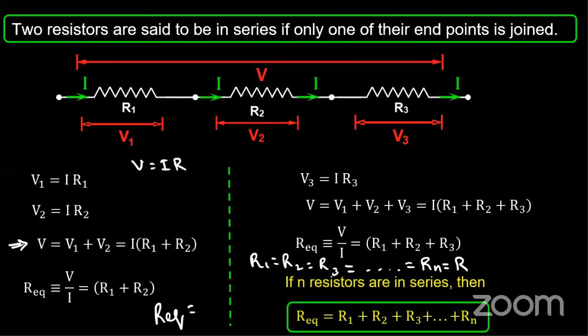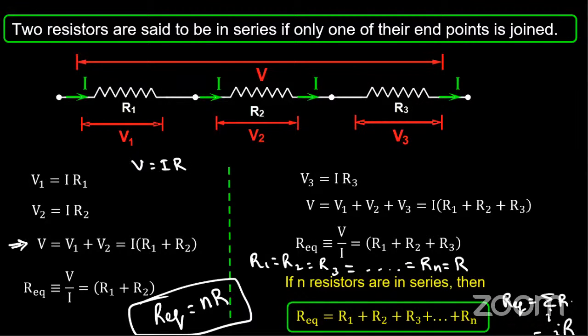It's nothing but R equivalent is equal to n times R, since R equivalent is again the summation of R. We can write the same thing like this. So this is my series combination of resistors.